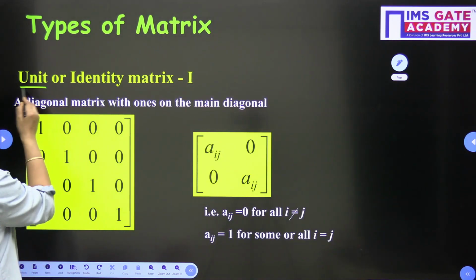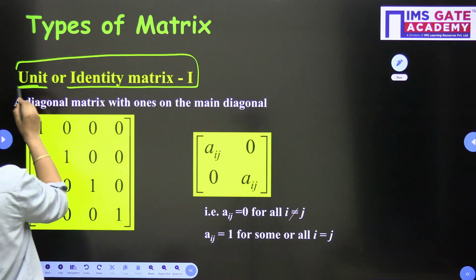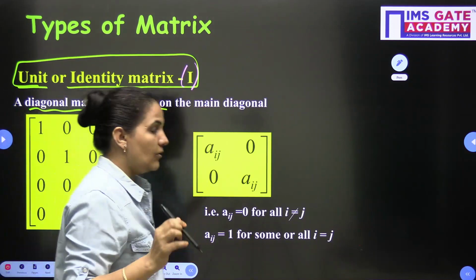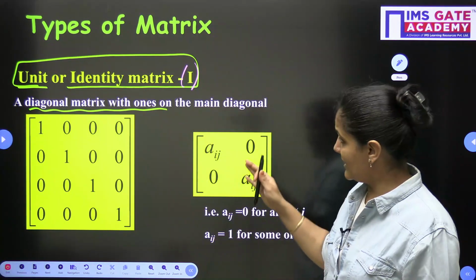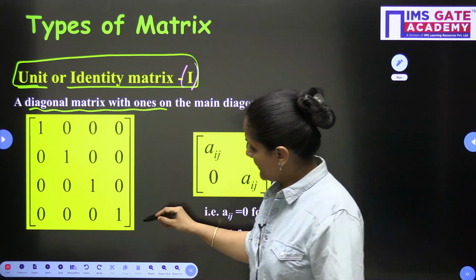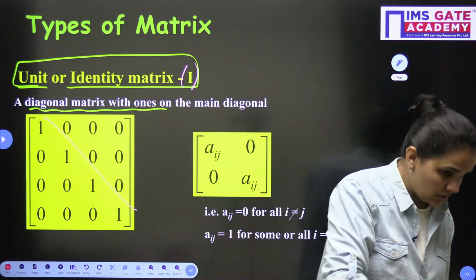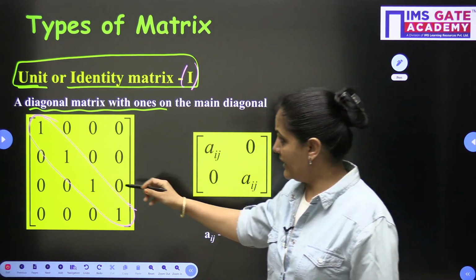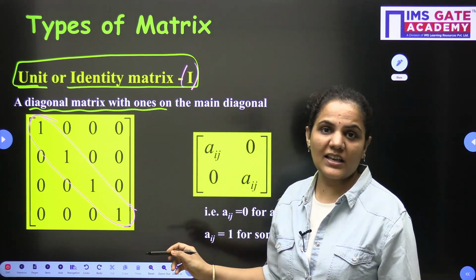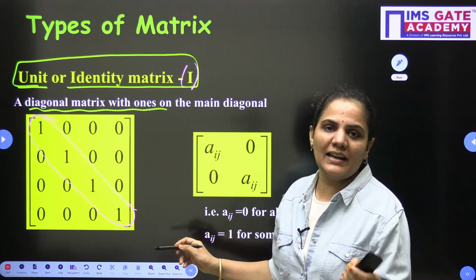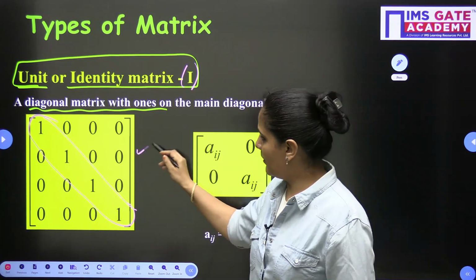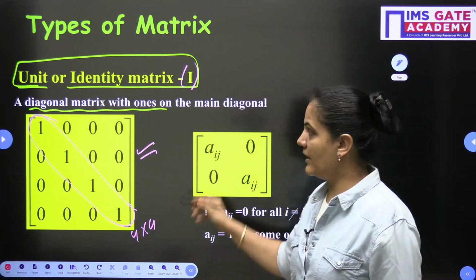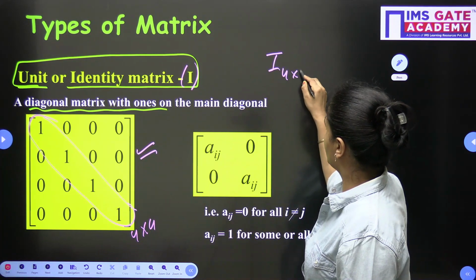So here we have the next part, the unit or identity matrix, which we denote by the capital I. It is a diagonal matrix with all main diagonal elements always 1. If I talk about this matrix, we can see 1 1 1 1 as the principal diagonal, and the principal diagonal elements are 1 here. So this is an example of a unit matrix. The order is 4 cross 4, 4 rows, 4 columns. So this is the identity matrix of 4 cross 4 order.